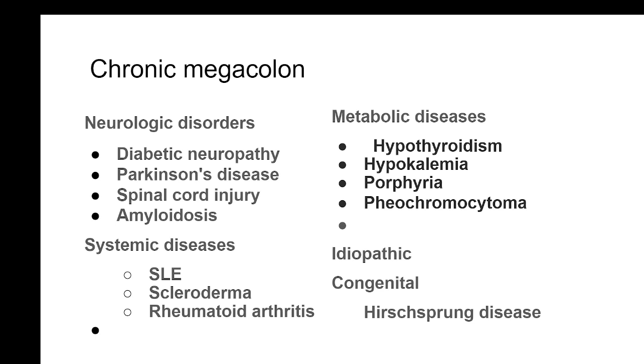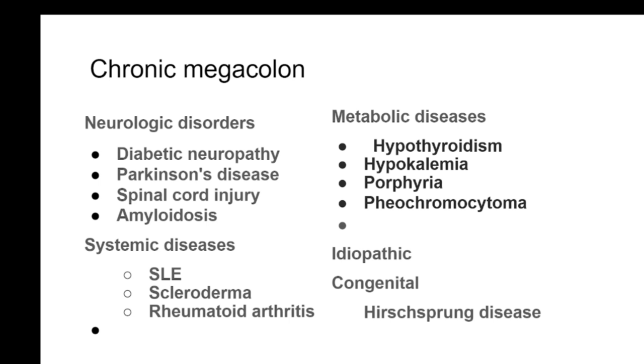So multiple causes can result in very chronic constipation and that results in megacolon. Then metabolic disorders like hypothyroidism, hypokalemia, porphyria, pheochromocytoma can also result in irregular bowel movements, and even the consistency of the stools can change in these conditions, and hence that can result in megacolon.